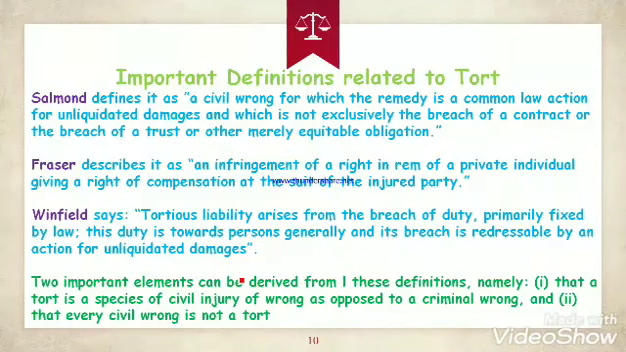Then we saw some important definitions related to tort. The first one was Salmond, the second was Fraser, the third was Winfield, and we derived two conclusions from them. The first was that a tort is a species of civil injury or wrong as opposed to criminal wrong. The second was that every civil wrong is not a tort. Why is every civil wrong not a tort? Because breach of contract cannot be a tort.